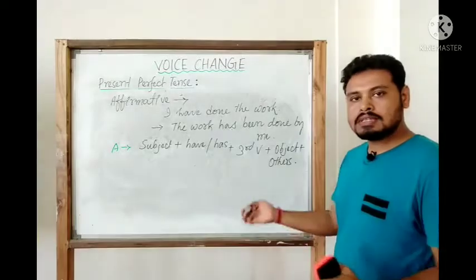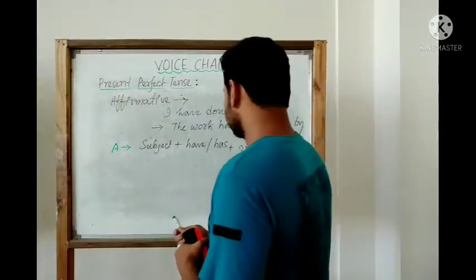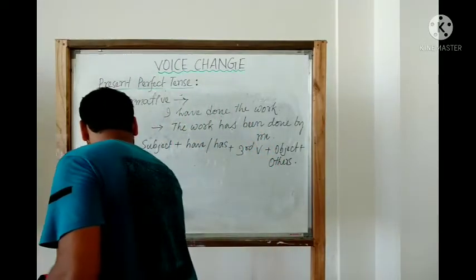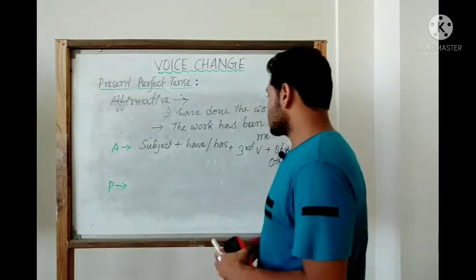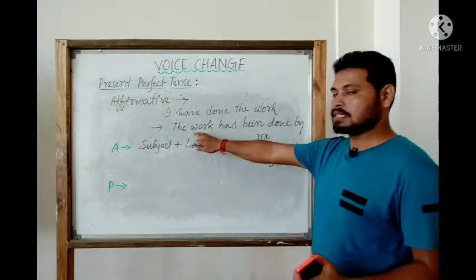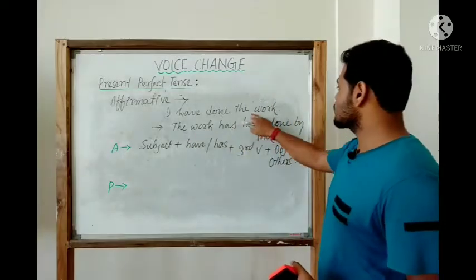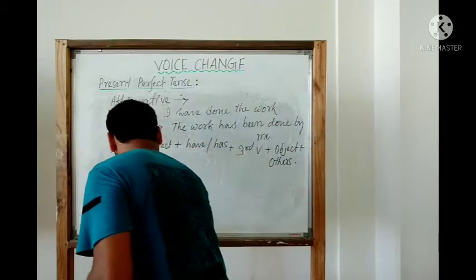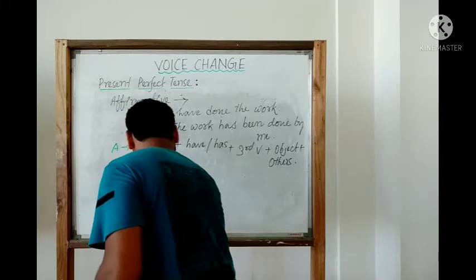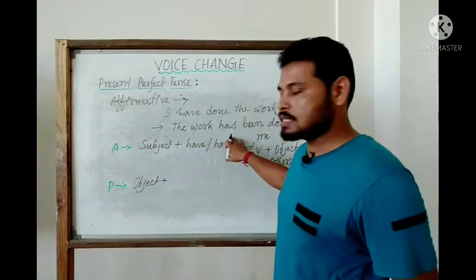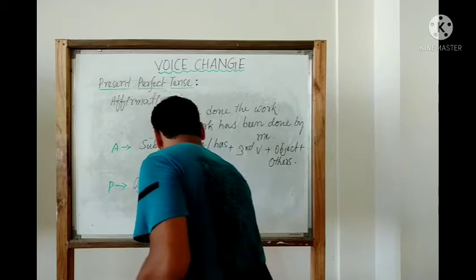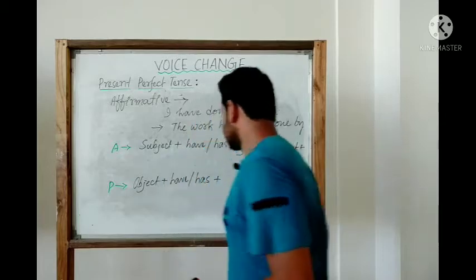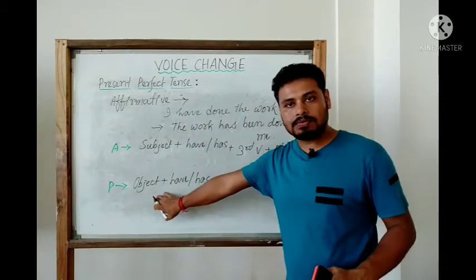Now let us come to the passive structure. If you look at the sentence, the work, that means the object. So the object comes first. Then what do we have? Has. That means again have or has. This is as per the requirement of the object.